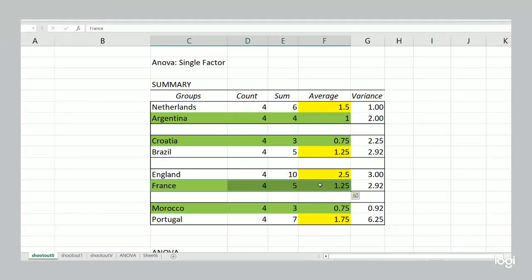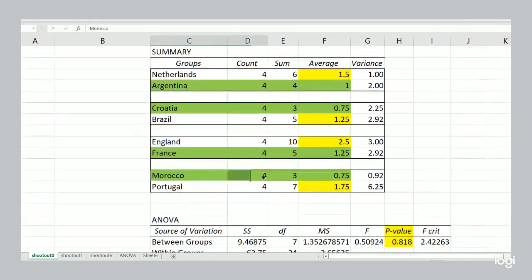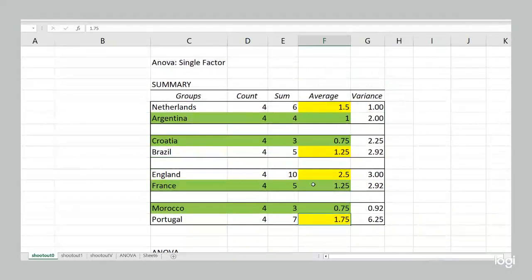England, France. France won. Average goal differential prior to the game lower, 1.25 versus 2.5 for England. And Morocco, Portugal. Morocco won. Their average goal differential before this game so far in the tournament, 0.75 versus Portugal's 1.75.